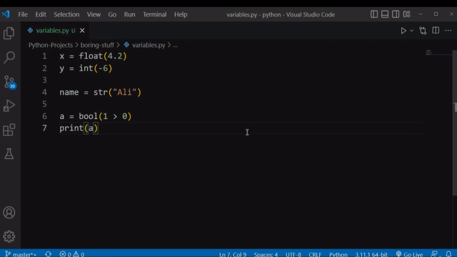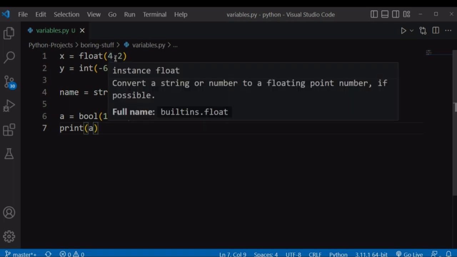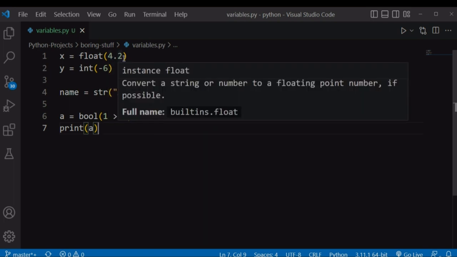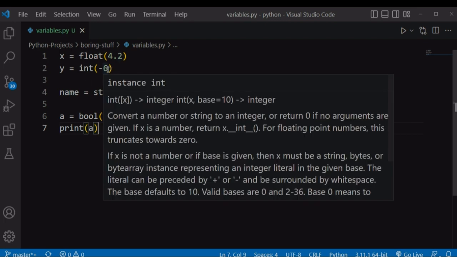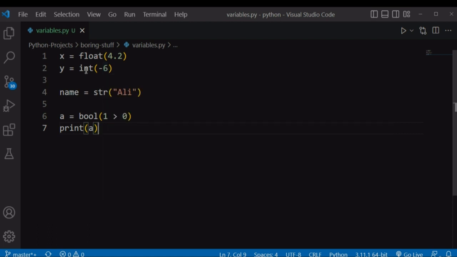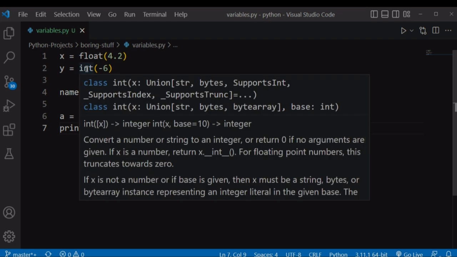We can also specify the data type of our values when we are defining it to a variable. As we know, any number with a decimal point is of type float. So we can specify the data type of that number by surrounding it with the float keyword or the float function. We can also surround our whole numbers with the int function, as we know that any whole number is of type integer, and this int is denoted from the word integer.